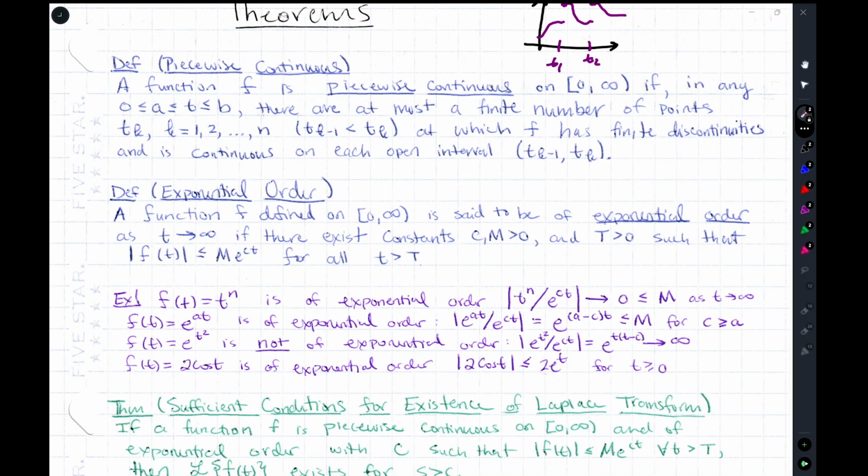But what's important is that you can find some c or m. So there just exists. There aren't really constraints on c and m except that they're positive. Okay? So as long as you could write the absolute value of f as less than or equal to some constant times this, then we say it's of exponential order. And that just basically means that you could bound the function by an exponential function. So if you could bound the function by an exponential function at very large values of t, as t approaches infinity, then the function is of exponential order.